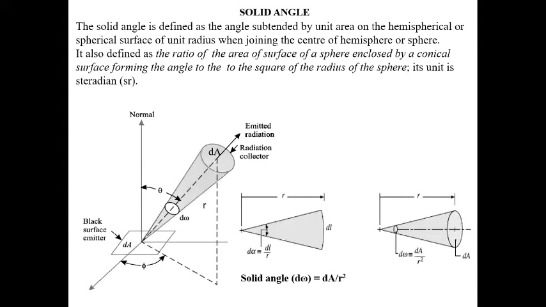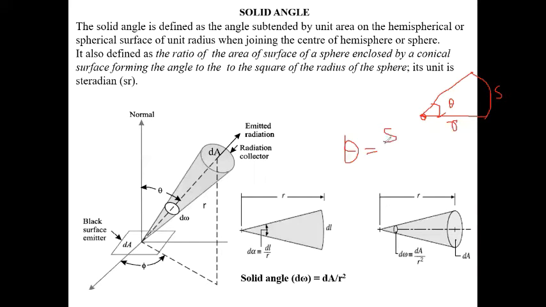Next, solid angle, which is very important. Suppose there is an arc, and this is the center of the arc. If we join it, this distance is the radius r, the length of the arc is s, and this is theta in radians. For the concept of the cone, what will theta be in radians? Theta equals s by r.